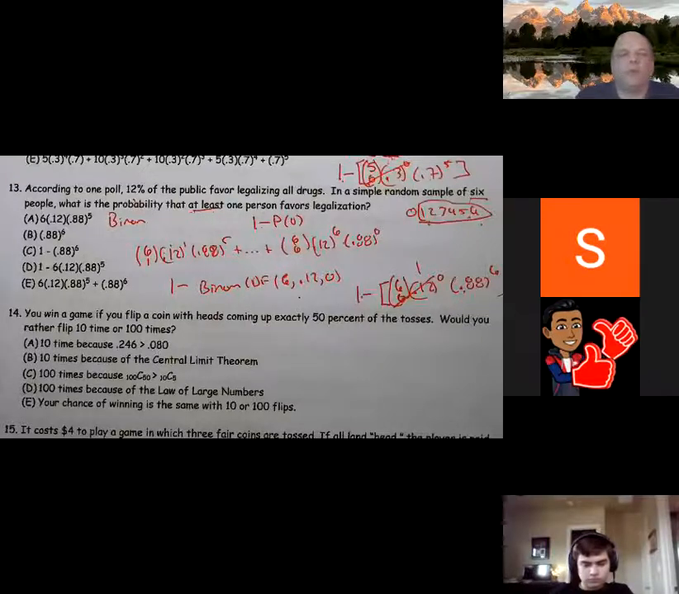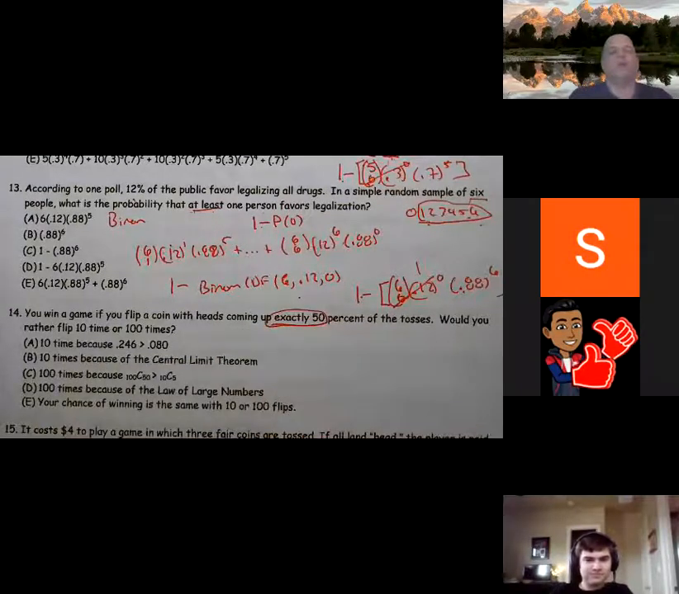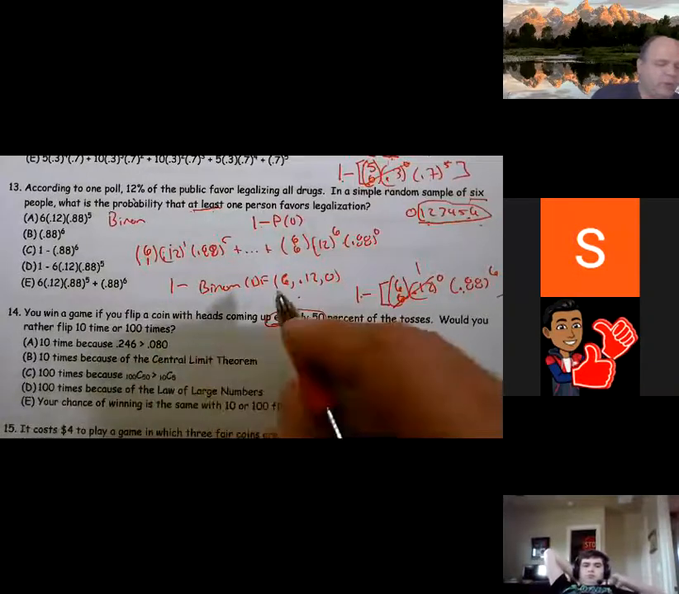All right, so number 14, you win a game if you flip a coin with heads coming up exactly 50% of the tosses. Would you rather flip 10 times or 100 times? Well, the immediate thought through your mind typically is law of large numbers gets me closer and closer to reality. And that's true. However, this is a binomial. So we're not looking for close, we're looking for a specific 50%. And so let's run 2 binomials and see what happens.